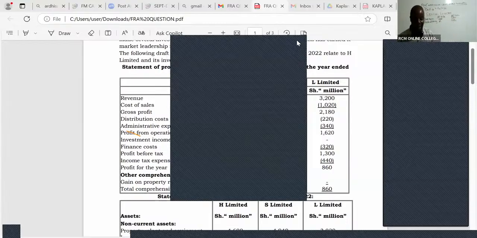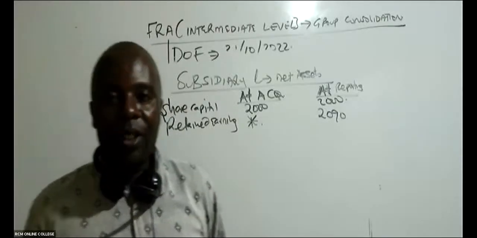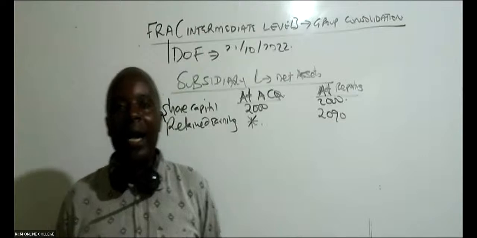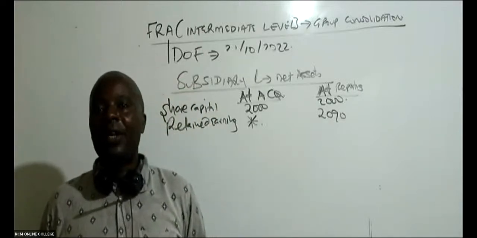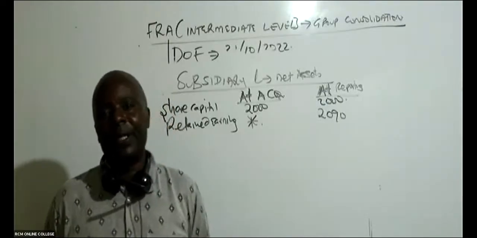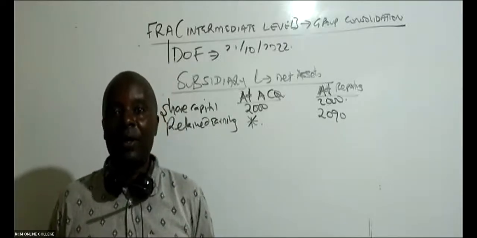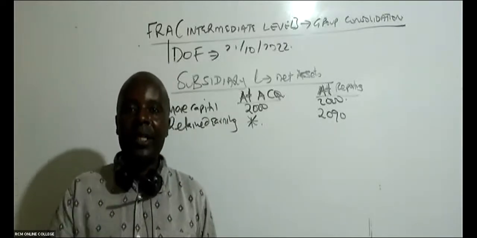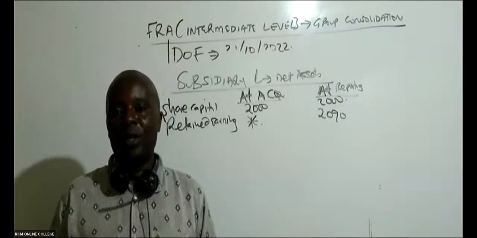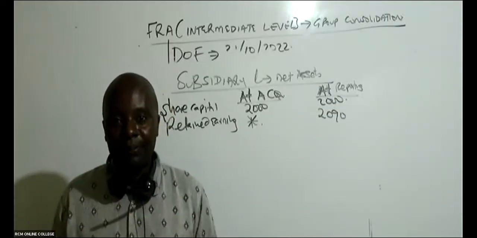But the very best thing is that you get to pass your exam. If you pass your exam, know whichever subject I teach you, and then you happen to get an award. Like the papers I teach, Advanced FM, Advanced FR, I always get awards every other semester. So like this financial reporting that I'm teaching this time around, if you get an award like number one in Kenya, I adopt you as my academic son or daughter.